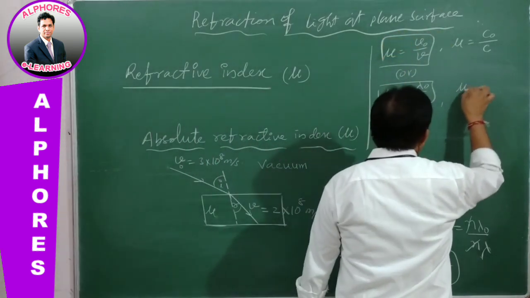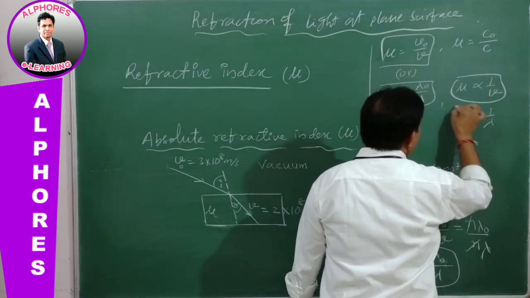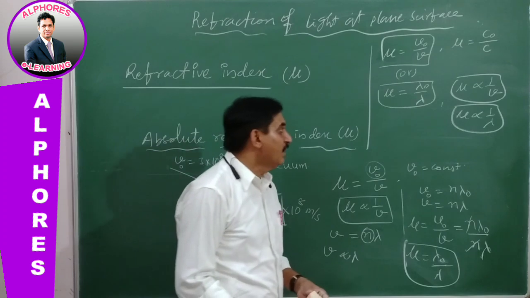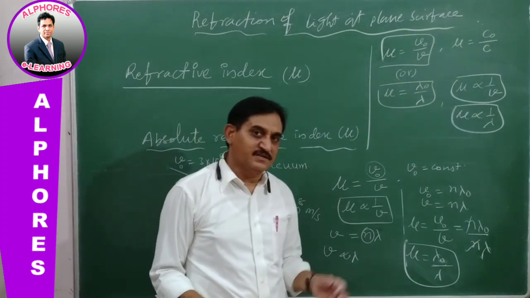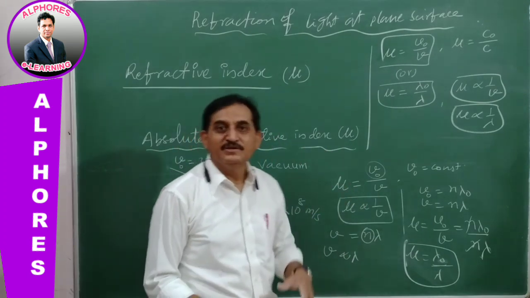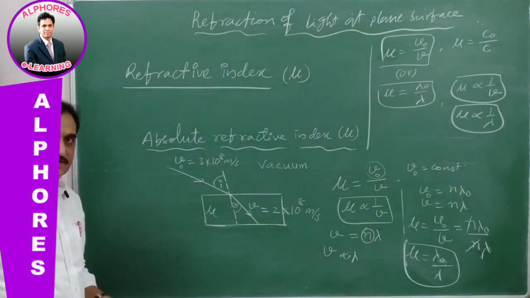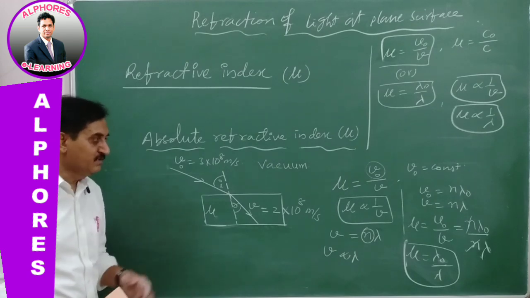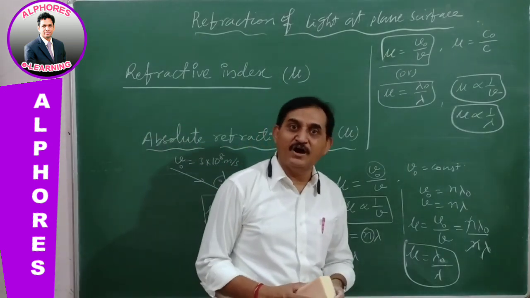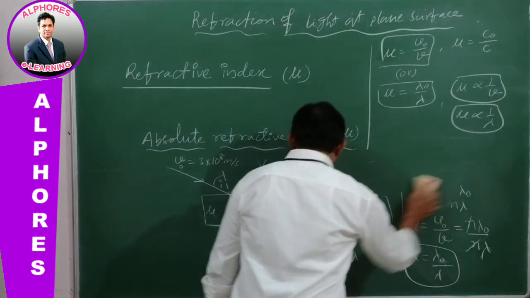As here mu is inversely proportional to v, then mu is inversely proportional to lambda. So this is the way to understand how the absolute refractive index of a material depends on the factors: the velocity and also the wavelength of light. Okay, so this is regarding absolute refractive index, and let us move on. Standard or fixed values of absolute refractive indices of different materials. Let us see.